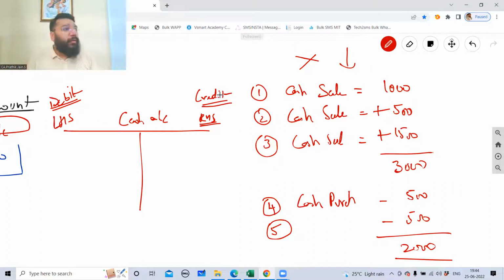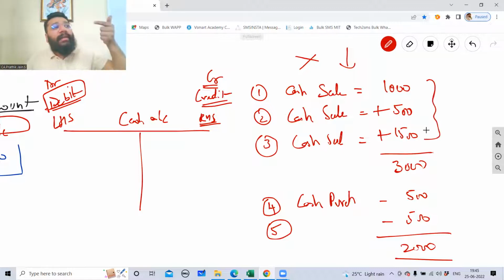Every time you prepare an account, when you do the ledger, we'll be preparing multiple accounts, 30, 40 accounts. And you will be compelled to write debit and credit in your exam. If you write debit, credit in full every time, will it not be time consuming? So they say that in exam, you can write DR and CR in short form. So left hand side is called debit, right hand side is called credit. Whenever you open an account, left is debit, right is credit. Now, all that which is to be added will go to one side, either debit or credit, based on the rule that we are going to learn in the next class.